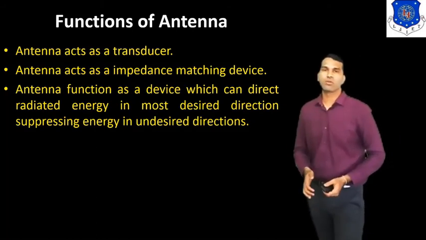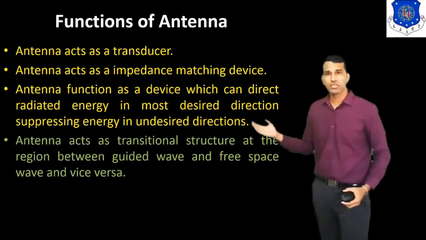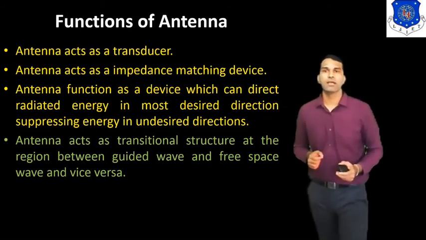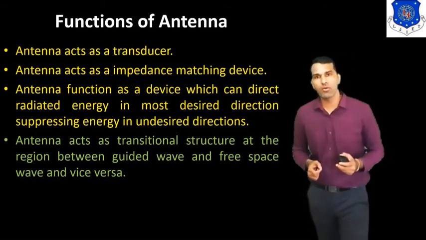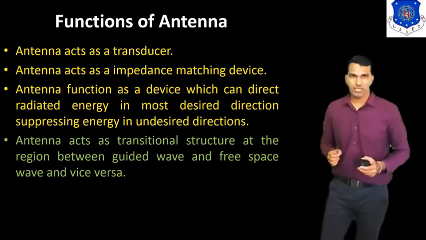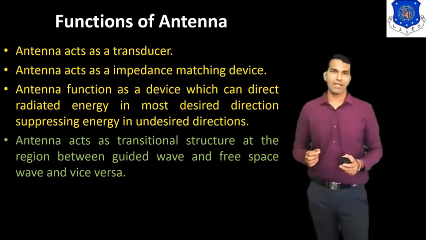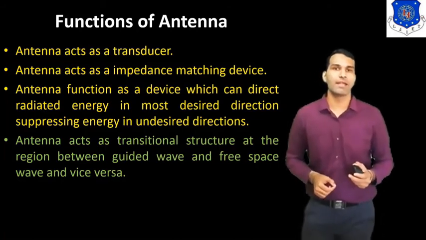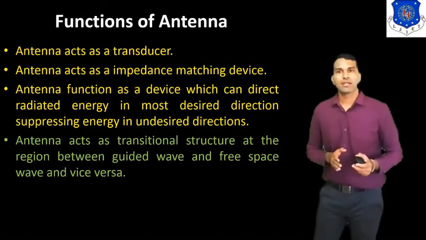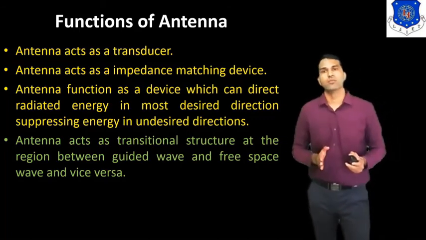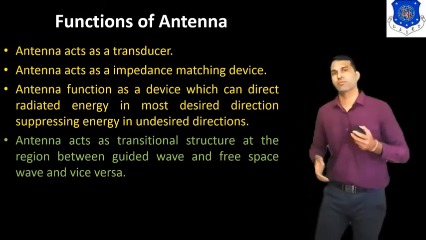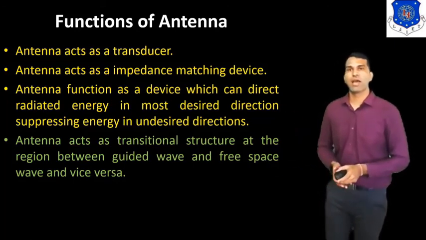Now we discuss the next function of the antenna. The antenna acts as a transitional structure at the region between the guided wave and the free space, and vice versa. This function indicates that the antenna acts as a guiding structure. That means we can say there is a metallic structure that acts as a transitional structure between the guided wave and the free space wave. So this is the function of the antenna.